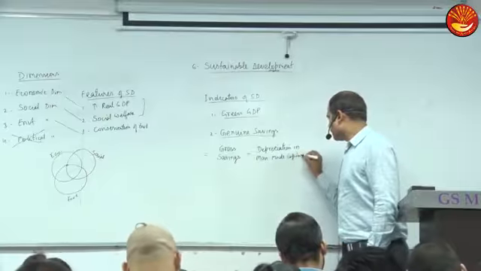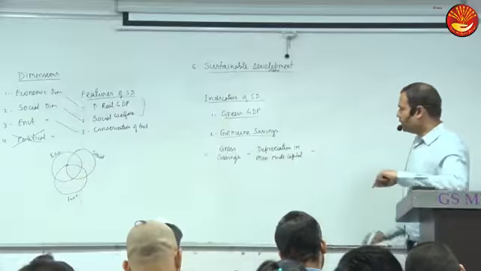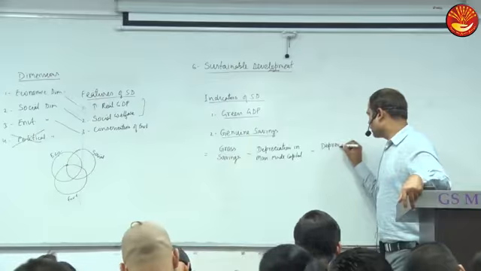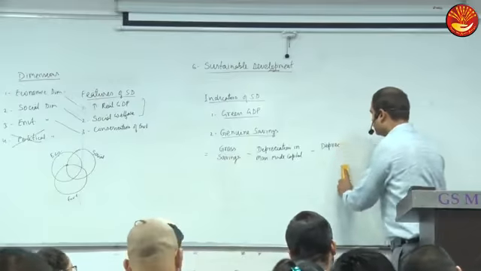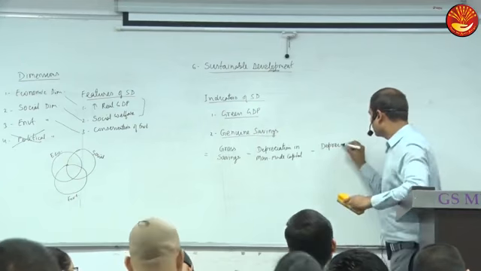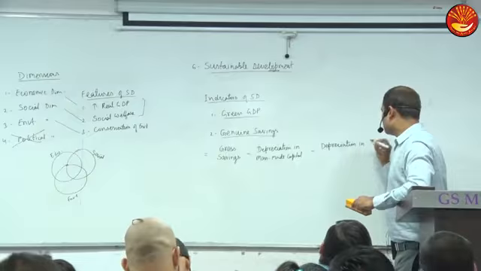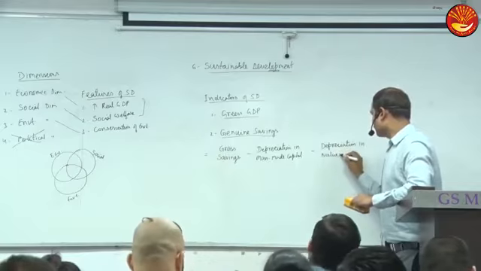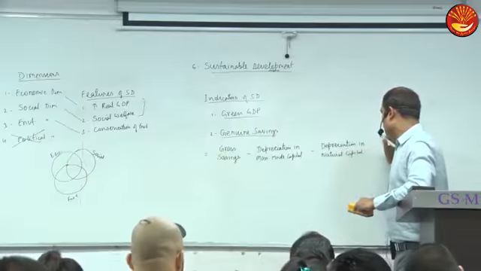So gross savings minus depreciation in man-made capital, minus depreciation in natural capital.